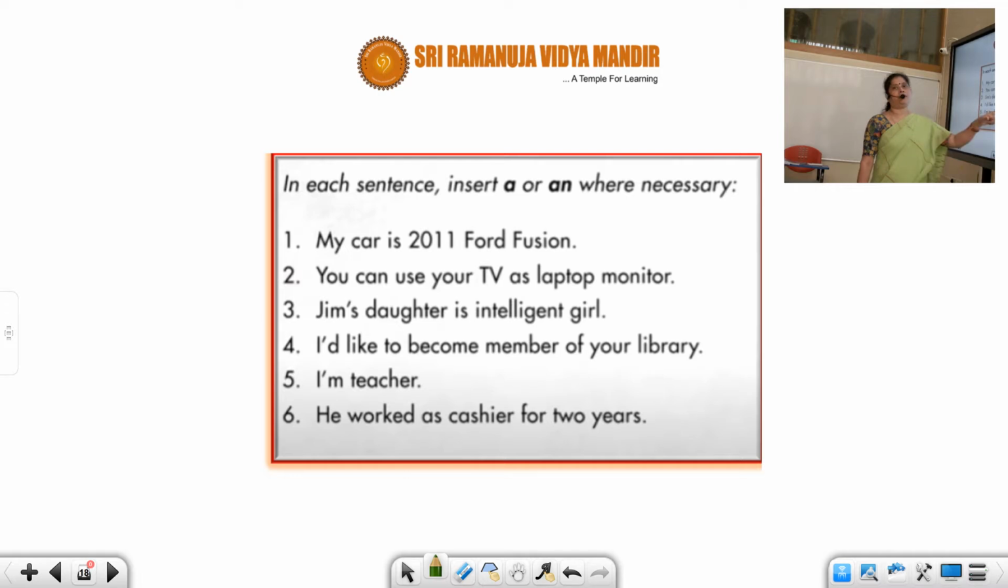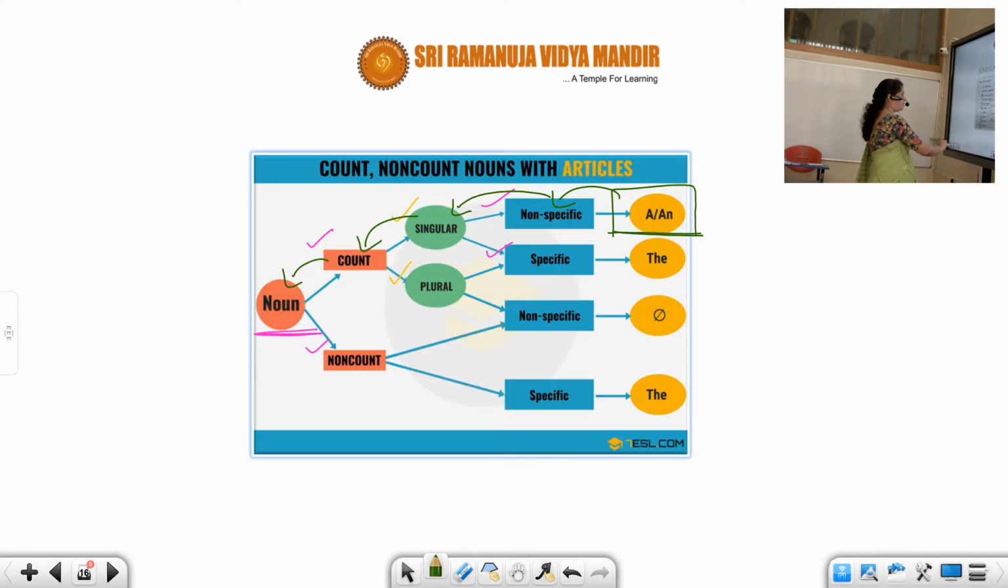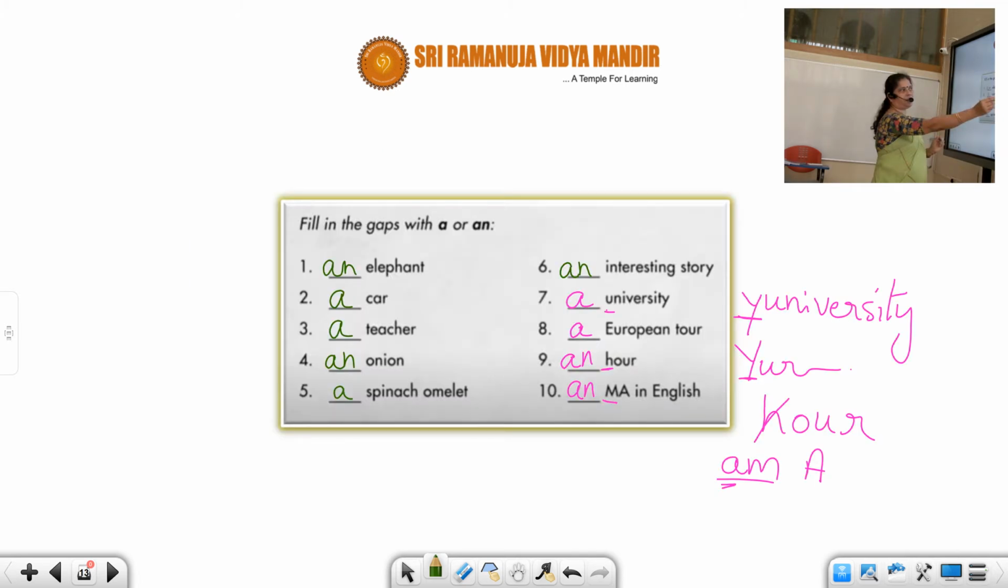Here in your board exam, you have the first exercise in your grammar. You'll be having 6 blanks, each carrying half mark. For 3 marks you will have to fill in the blanks with suitable articles. So just now I gave you, fill in the blanks with suitable articles. This you will have as your first part of your grammar. For 6 blanks you'll be given half mark each, 3 marks.